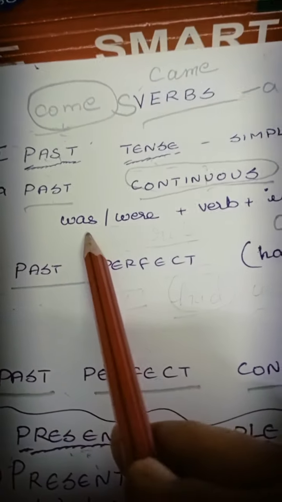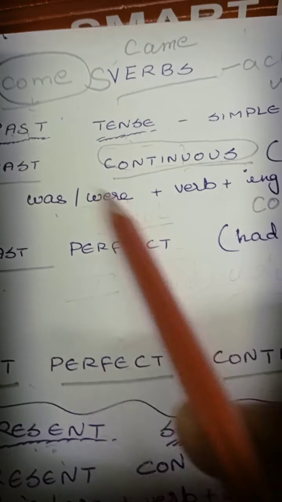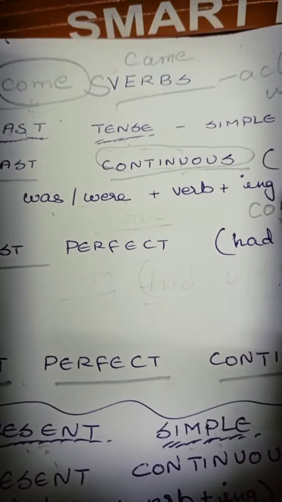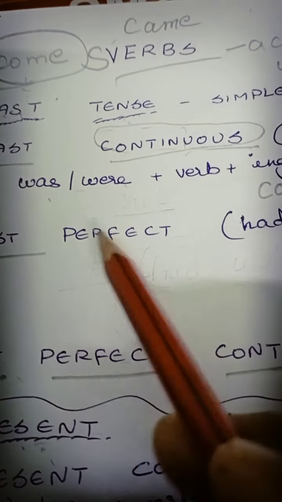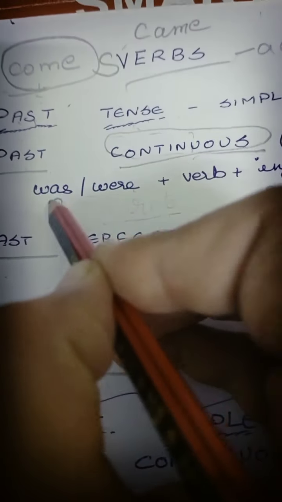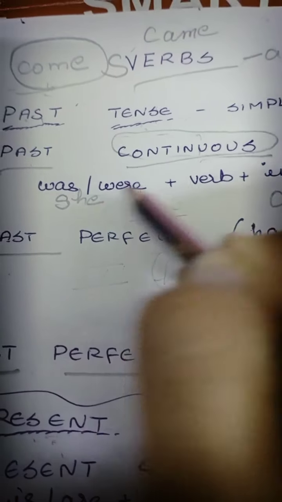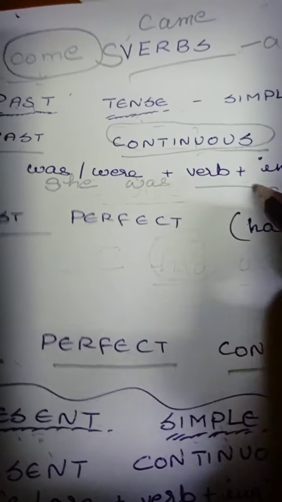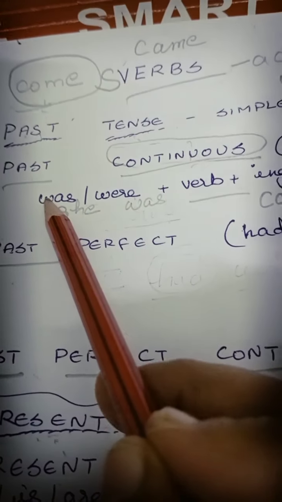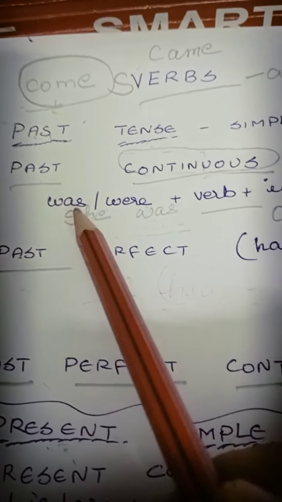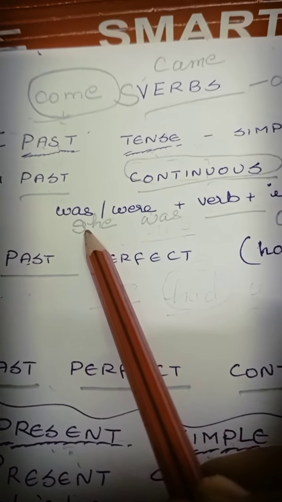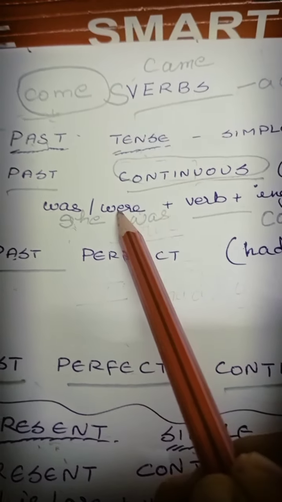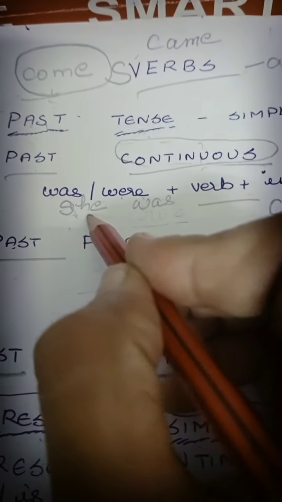Now I have written was, were. What is this? Was plus verb plus ing, and were plus verb plus ing. For example, she was coming. He was coming. It was coming. I was coming. Singular. But were comes for plural.